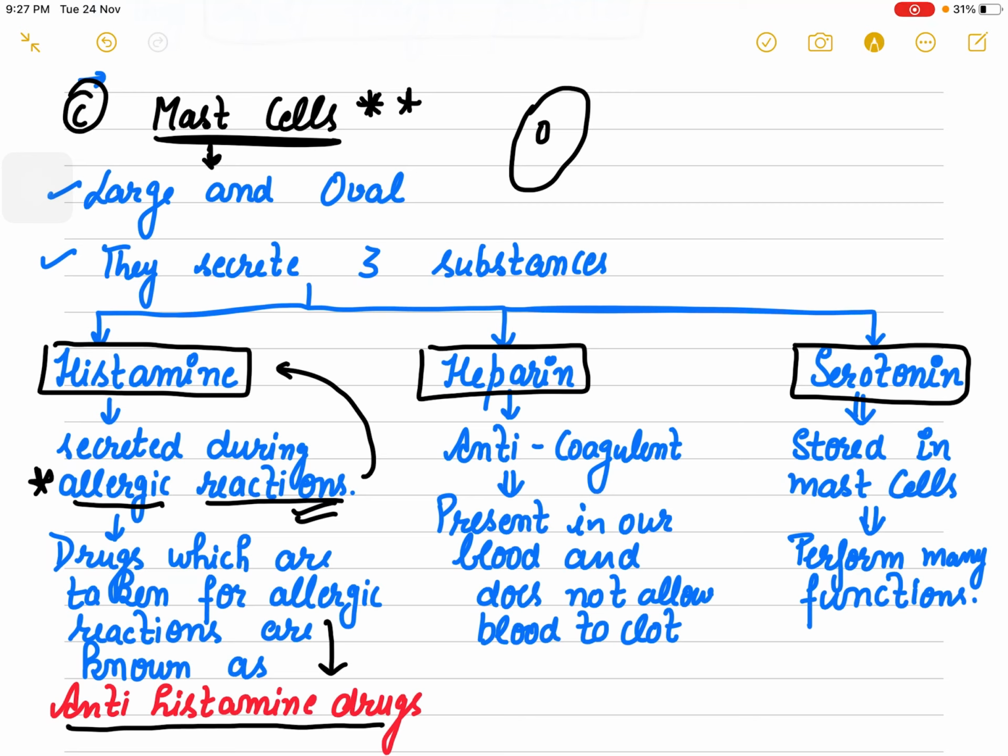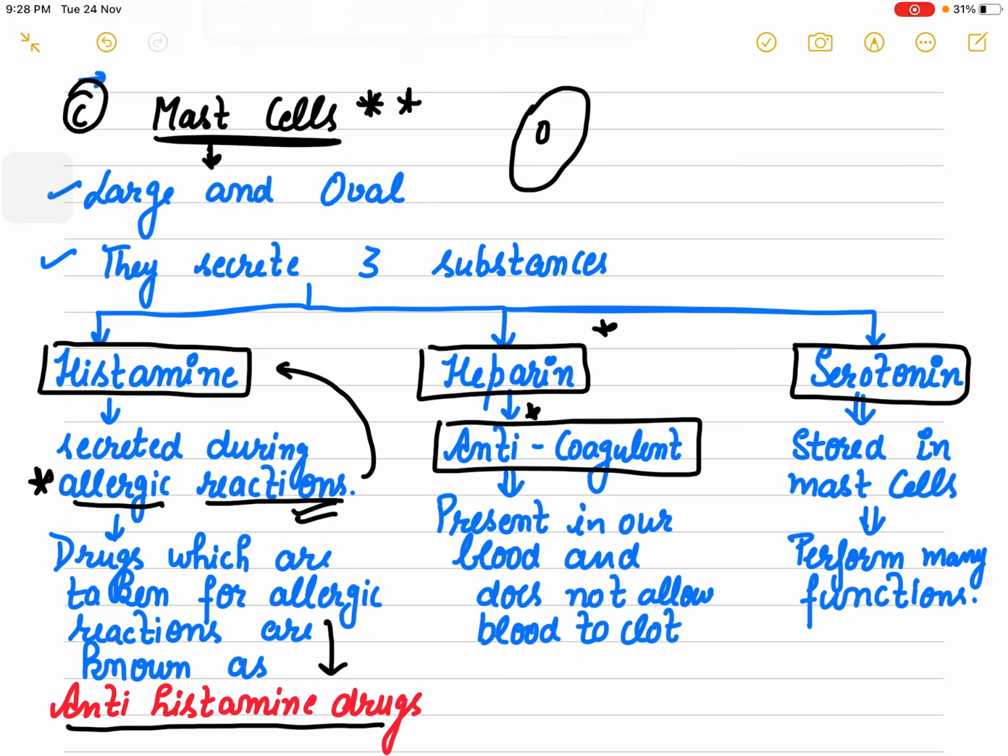During the allergic reactions. The second important secretion by mast cells is heparin. And every student of mine knows that heparin is an anticoagulant. If you recall, we studied that anticoagulant is present in our blood. Put stress on this word: anticoagulant.